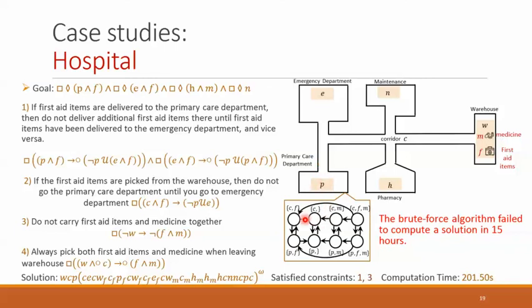A part of the transition system for this case study that involves the primary care department and the corridor is shown here. It took 201 seconds for our algorithm to compute a solution for this case study, while the brute force algorithm failed to compute a solution in 15 hours.